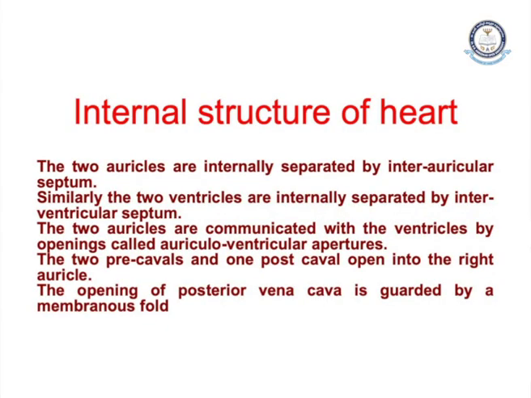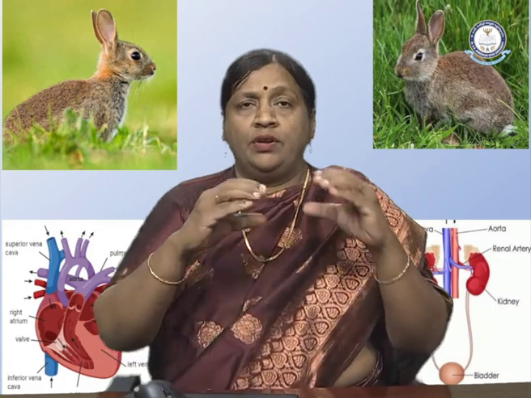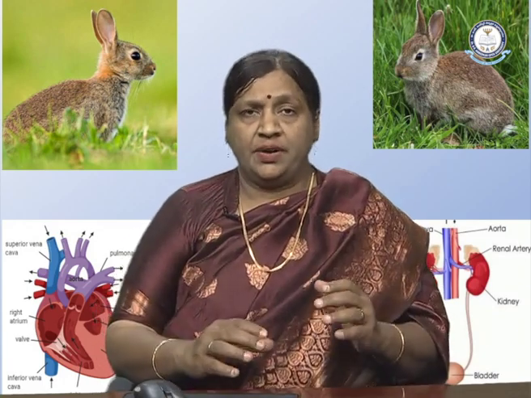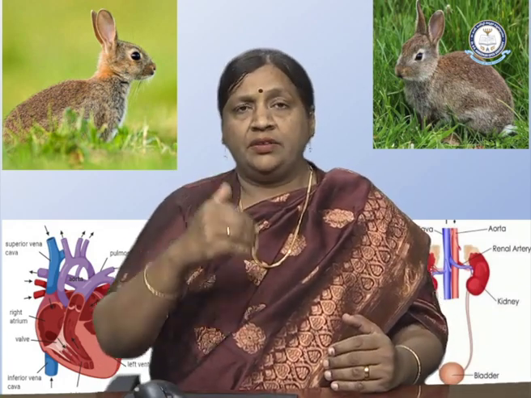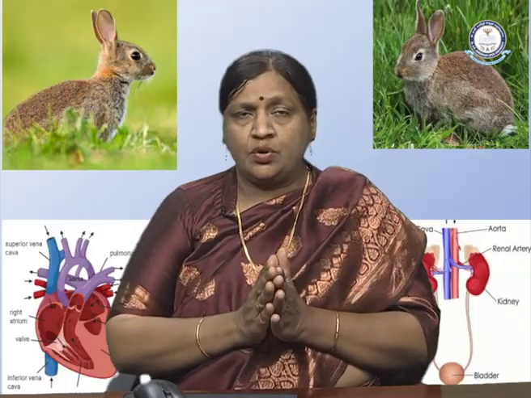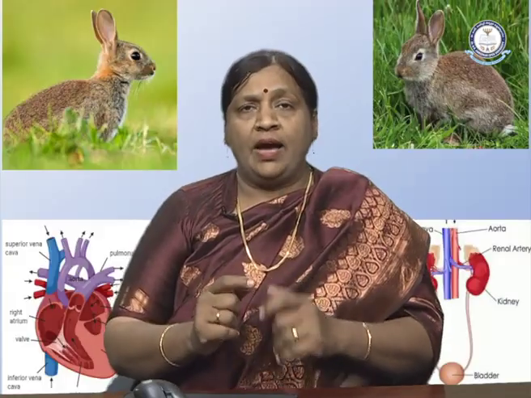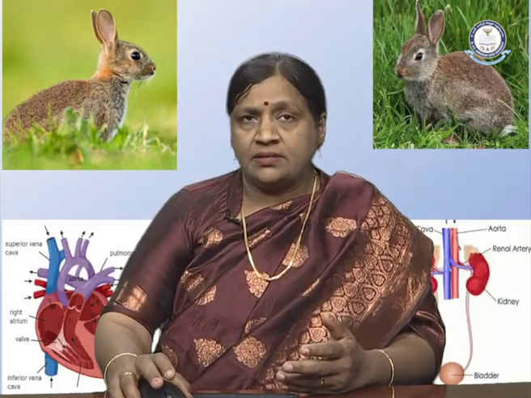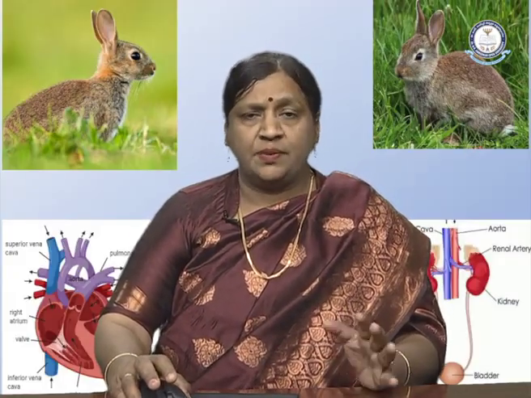The two auricles communicate with the ventricles by an opening. This particular opening is called the auriculoventricular aperture. Now we know about the structures, two auricles and two ventricles. As the auricle moves to the ventricles, there is an opening, called the auriculoventricular opening, and there is also a valve. On the left side there is a bicuspid valve, and on the right side there is a tricuspid valve.